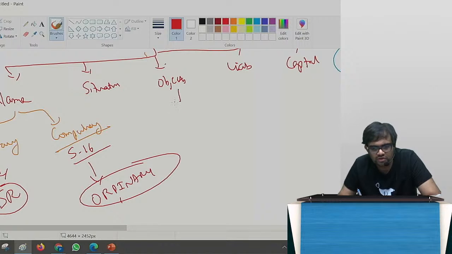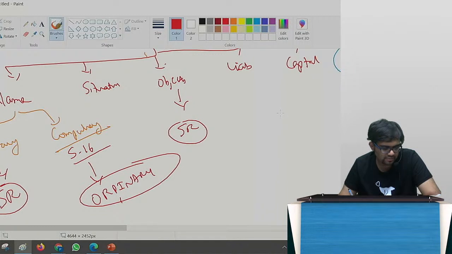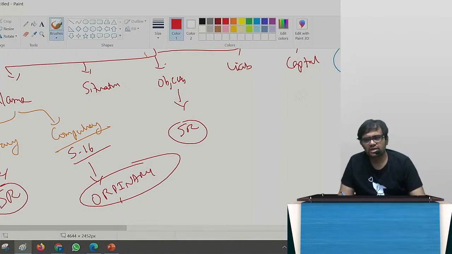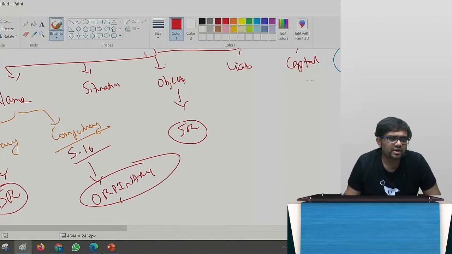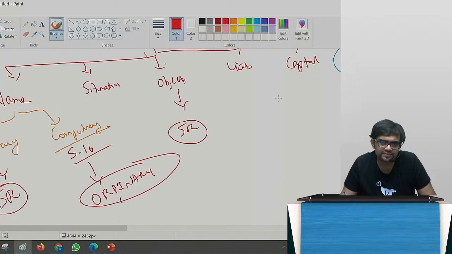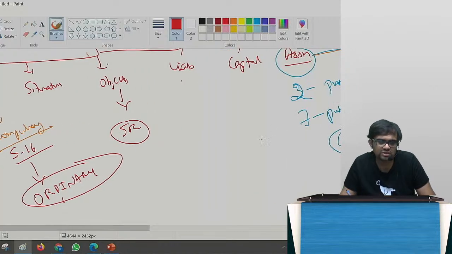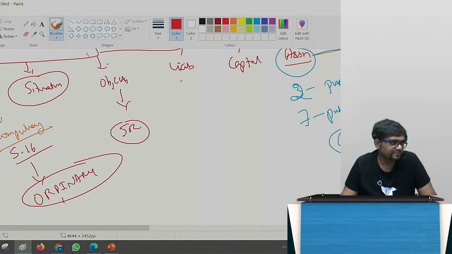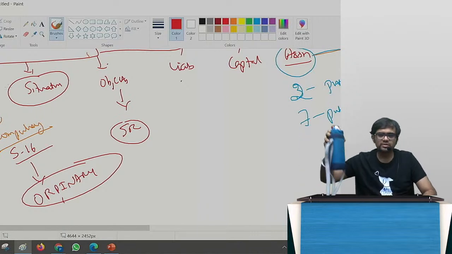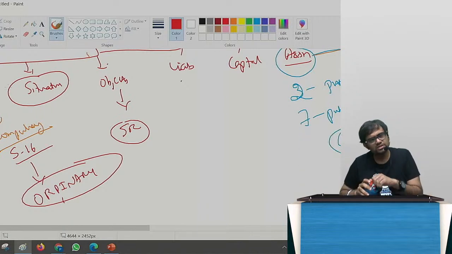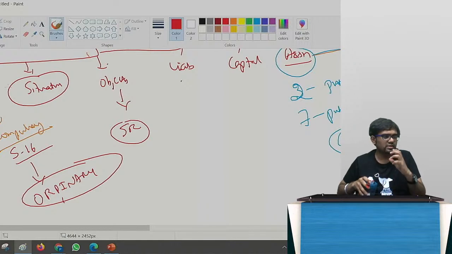Situation, objects clause. Can I change the objects? Yes, special resolution. Liability, if it's a company limited by guarantee, limited by share capital, limited by guarantee and capital, you can't keep changing that very, very easily. You need to change the structure. So generally it cannot be touched. Capital clause, now tell me. Situation, I'll come to it. Situation means what? Place. Situation means place. Will the names of subscribers remain the same? Yes, subscribers may or may not be shareholders later, but their names will always remain the same.